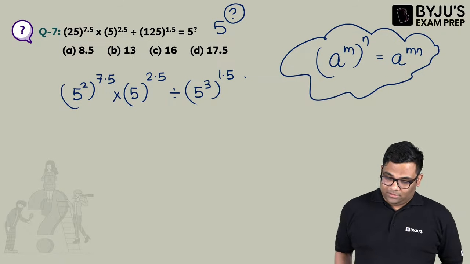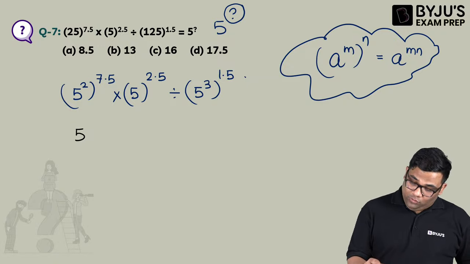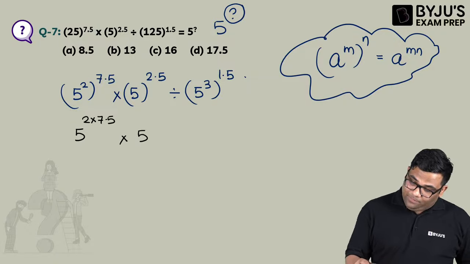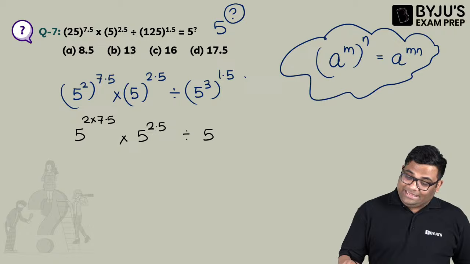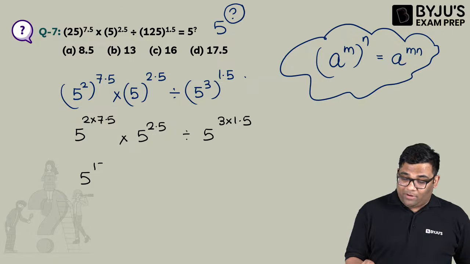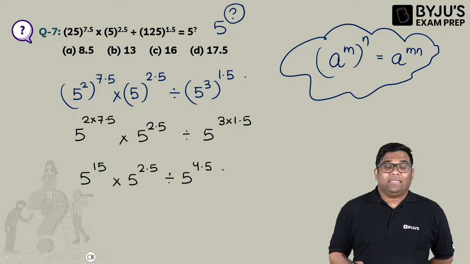What's the answer to this? This is 5 to the power 2 into 7.5, then 5 to the power 2.5, divided by 5 to the power 3 into 1.5. So this becomes 5 to the power 15, into 5 to the power 2.5, divided by 5 to the power 4.5.